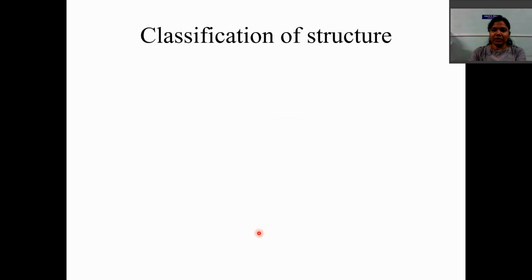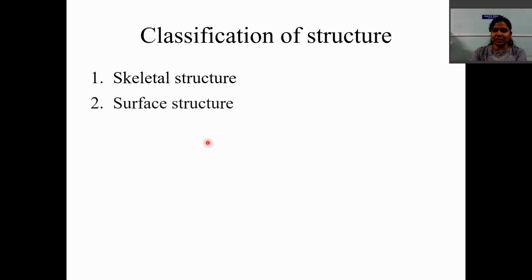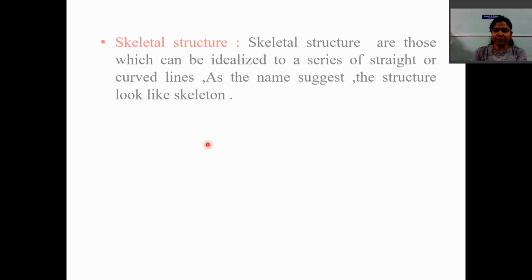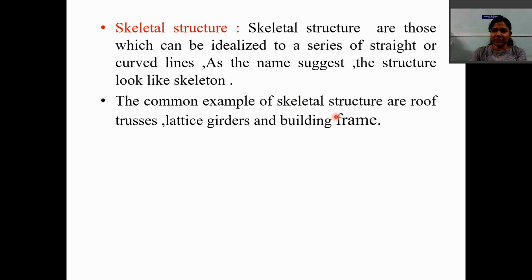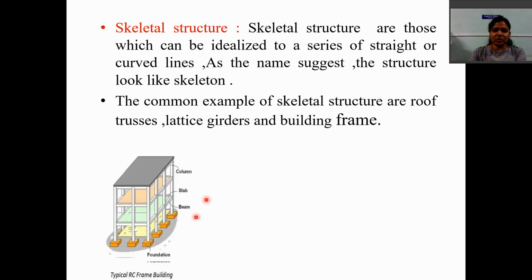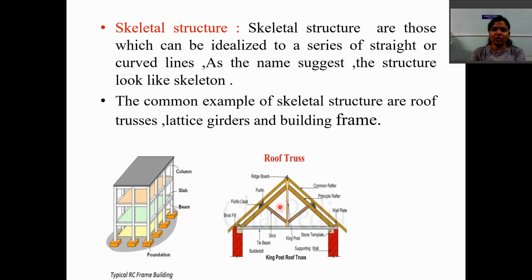Classification of structure. Structures are classified into three categories: skeletal structure, surface structure and solid structure. Let us discuss skeletal structure. Skeletal structures are those structures which can be idealized to a series of straight or curved lines. As the name suggests, the structure looks like a skeleton. Common examples of skeletal structures are roof trusses, lattice girders and building frames. So the RC frame is also an example of a skeletal structure, and roof trusses are also an example of a skeletal structure.